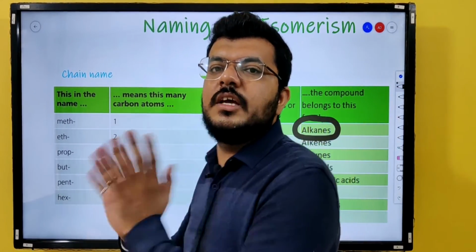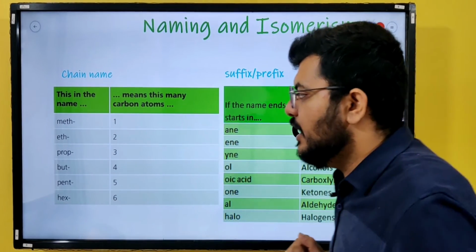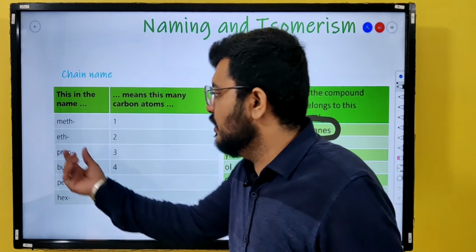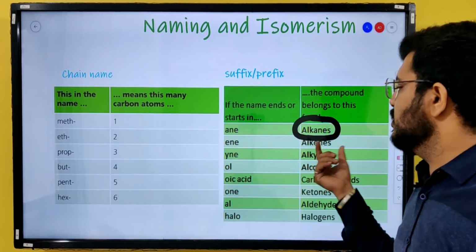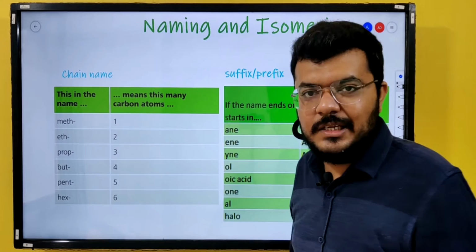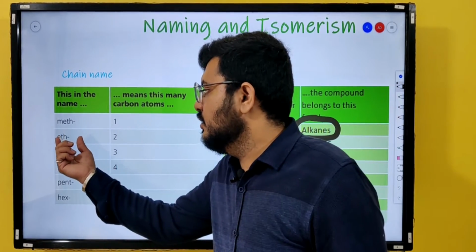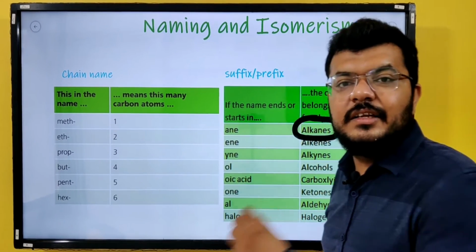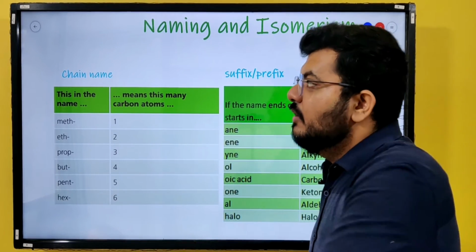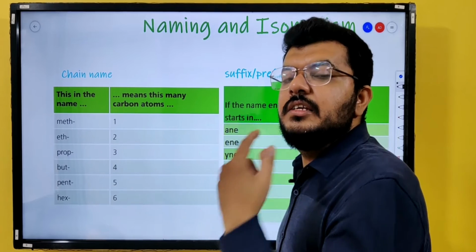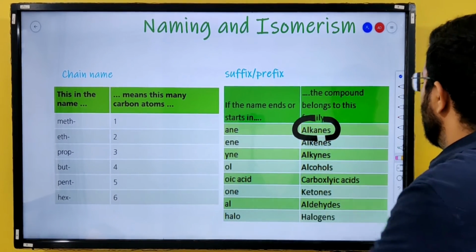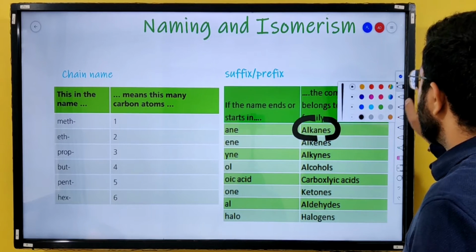So it is methane, right? If there were two carbon, then eth. If it was alkene, then ethene. If there were 2 carbon and if it was alkyne, then ethyne. So what we have done? We have drawn methane, ethene and ethyne. Those are the 3 compounds that we have just drawn, right?